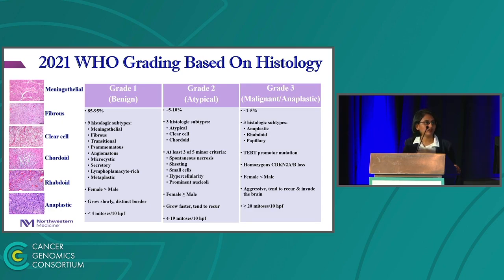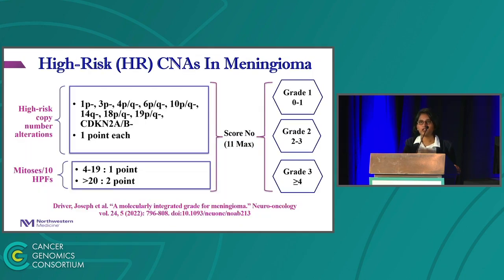So in general, grading is solely based on histology for grade 1 and grade 2 meningiomas with an absence of molecular markers. In 2022, Driver et al. proposed an alternative molecular grading system based on mitotic count, CDKN2A or B loss, and chromosomal copy number aberrations. Here, they list some of the common high-risk CNAs in meningiomas, which are loss of 1p, 3p, 4pq, 6pq, 10pq,